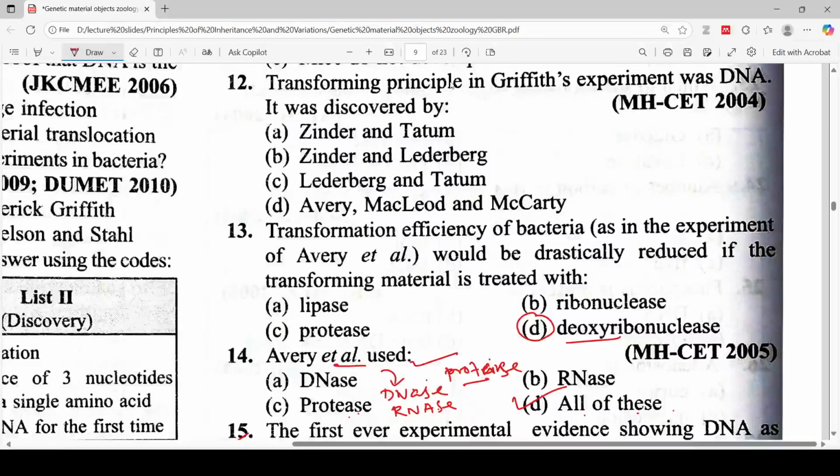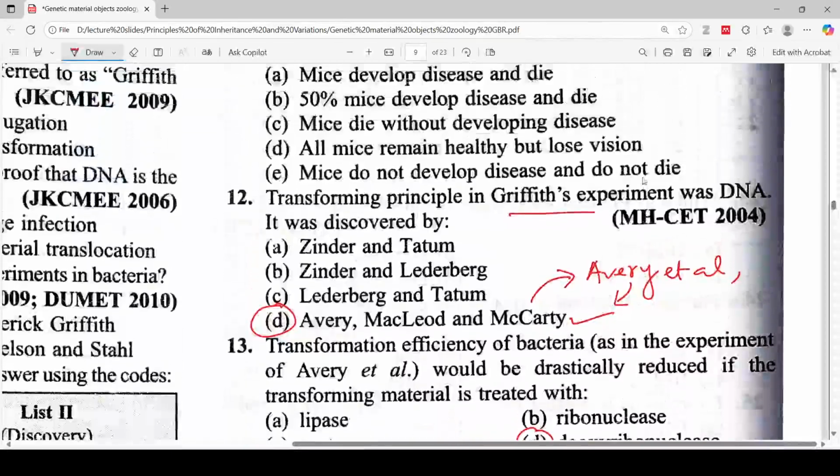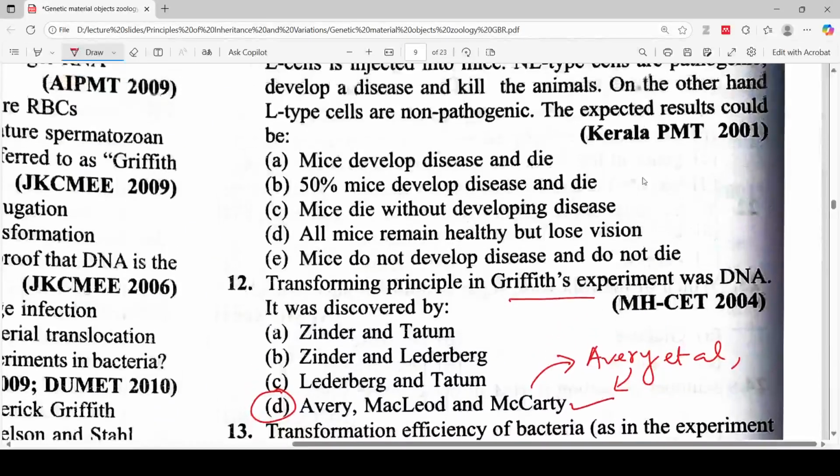The transforming principle in Griffith's experiment was DNA. It was discovered by... The correct option for this question will be option D, Avery, MacLeod and McCarty. This option was also in the previous question, where we discussed Avery et al. Let's move to the next question.